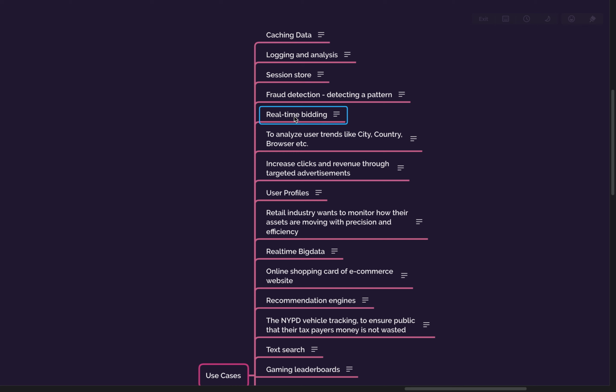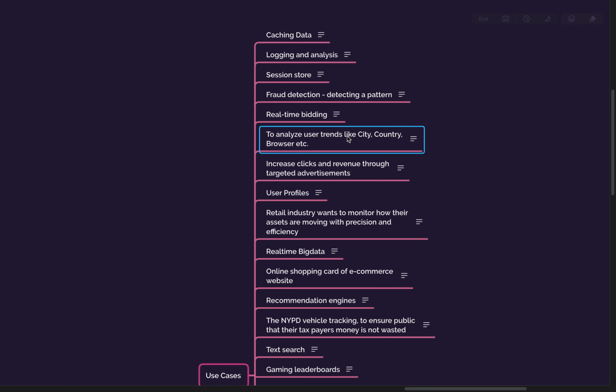But in this case you want to enable real-time bidding, and in real-time bidding there could be many users who are bidding at the same time. So you have to keep a lot of things in memory to process it. Generally, whenever you talk about real-time bidding, you might be using an in-memory database, and generally a key-value pair: the current bidding is at which level, and which users are doing it. But every computation has to be done in memory so that it is fast.